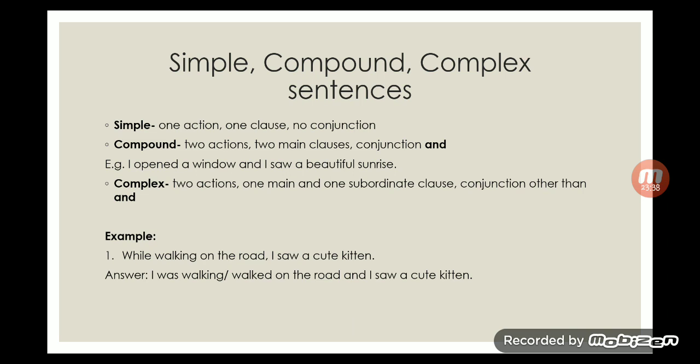Remember this. If it is a question to rewrite as a compound sentence, then it should be only with "and", nothing else. If another conjunction is there, you have to remove it. See the answer: I was walking on the road, or I walked on the road; "while" is removed. This is a kind of silly mistake that most of the time students make, and I don't want that to happen. That's why I am telling you this.